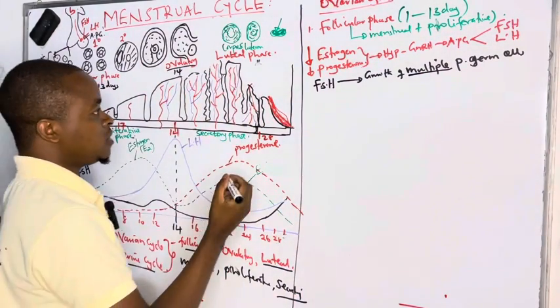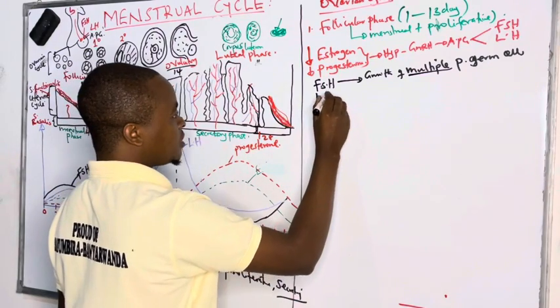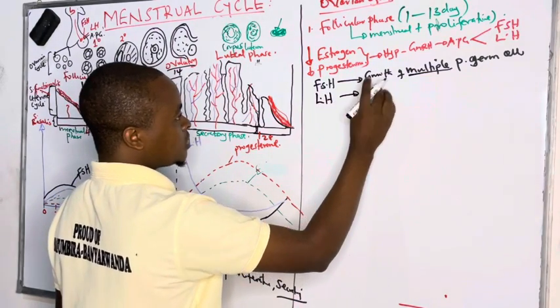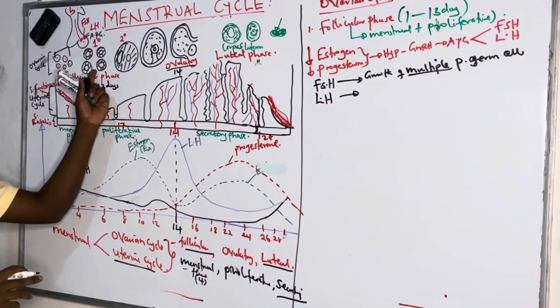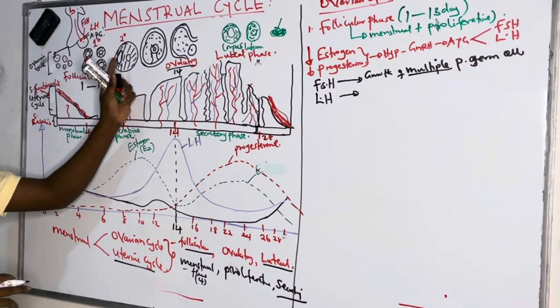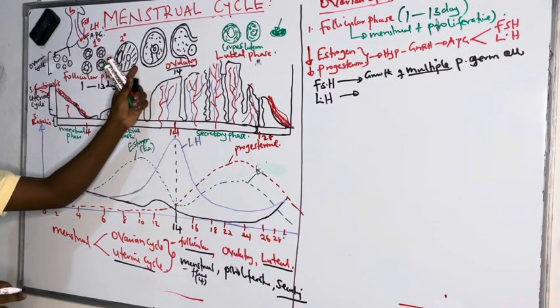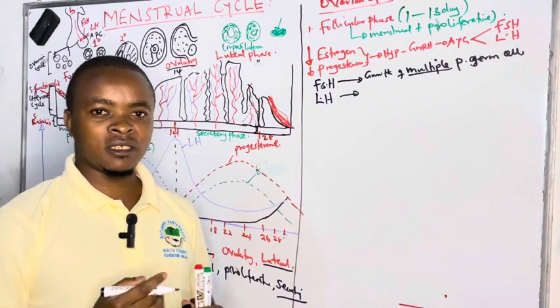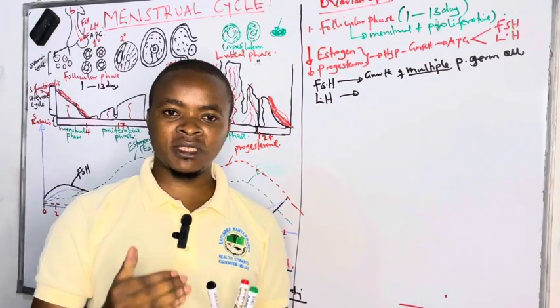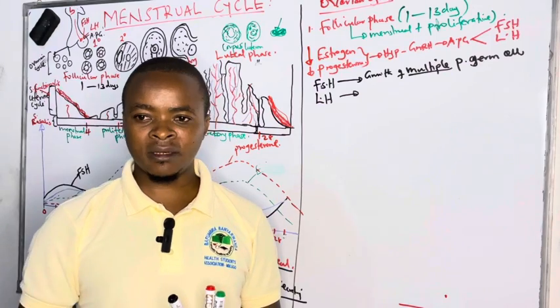As they are growing, now the function of luteinizing hormone is that as these primordial germ cells are growing to the primary germ cell, then to the secondary Graafian follicle, which is the dominant one, we see growth of layers such as zona pellucida and corona radiata.